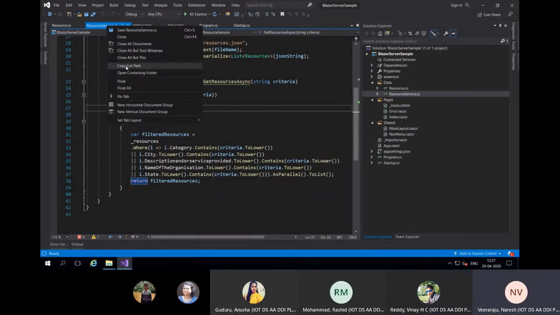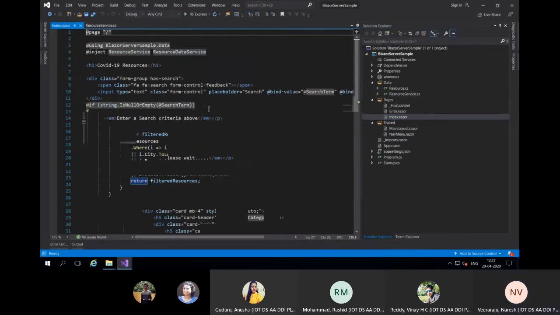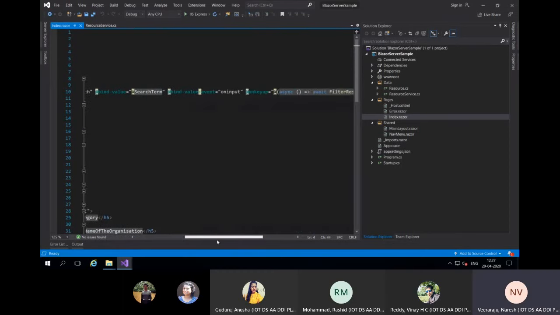So I'll go to my index page now. On the index page, same. I'm telling it I will use this namespace Blazor.Data here, and within that I'm telling it to inject this resource service. And I'm calling it resource data service. And the rest of the things are the same.